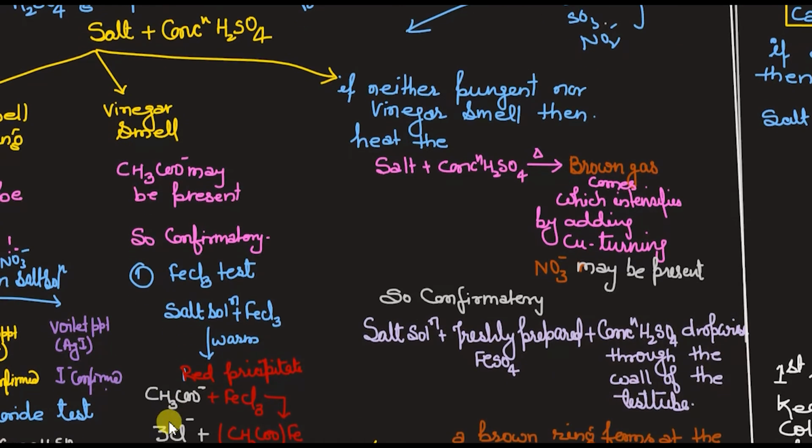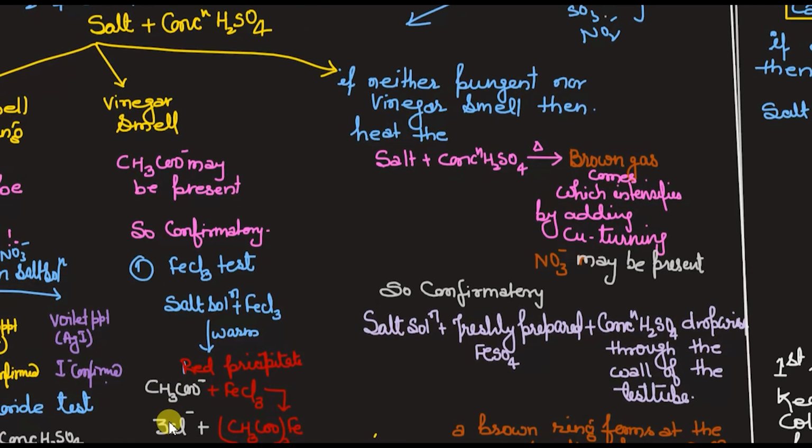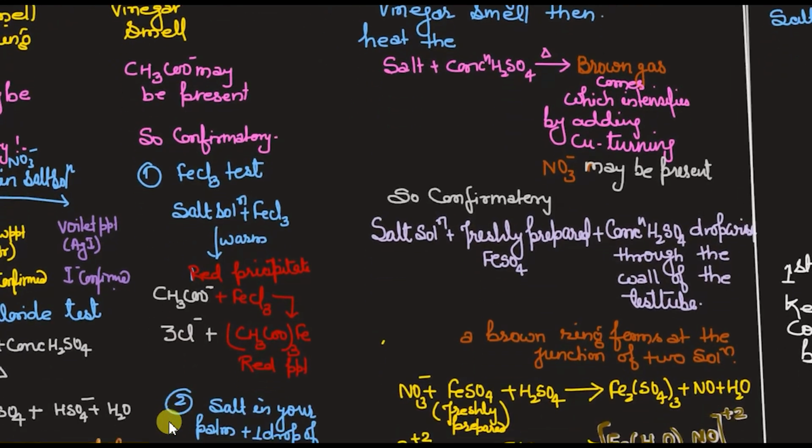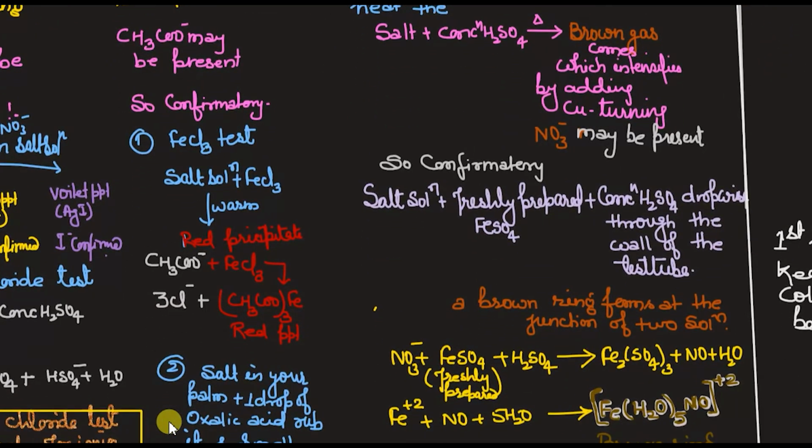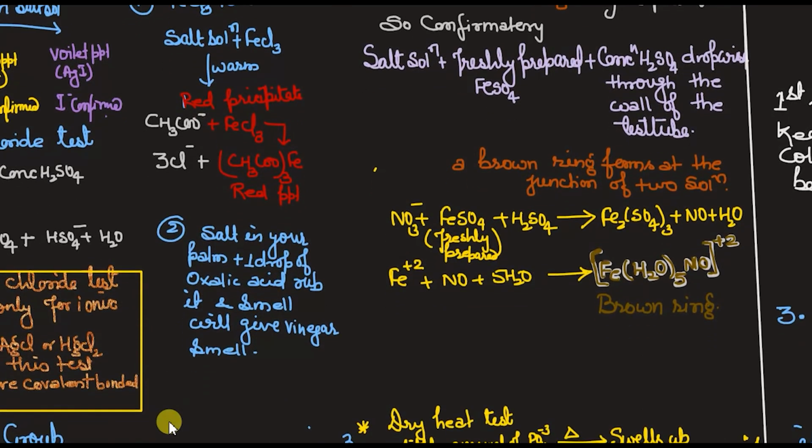Got it? If the Cl minus, like AgCl, you got the white PPT, then there is an important test that is called chromyl chloride test, which will be asked in your viva as well. Okay. So what is this chromyl chloride test? This chromyl chloride test is done only for the chloride. Okay, and a very important line I have written over here: this chromyl chloride test is done only for the ionic chloride. It should be ionic, not the organic. Okay, organic means covalent. Yes, we cannot use.